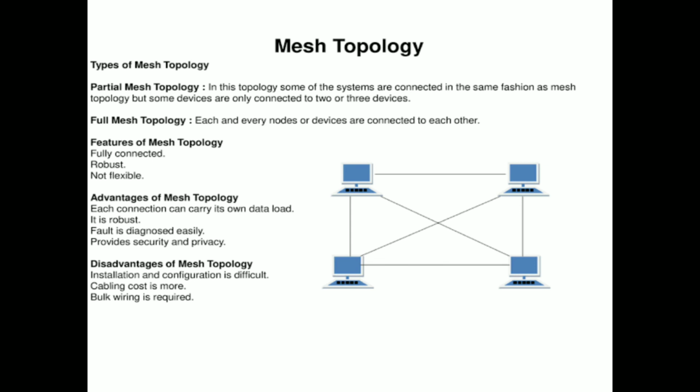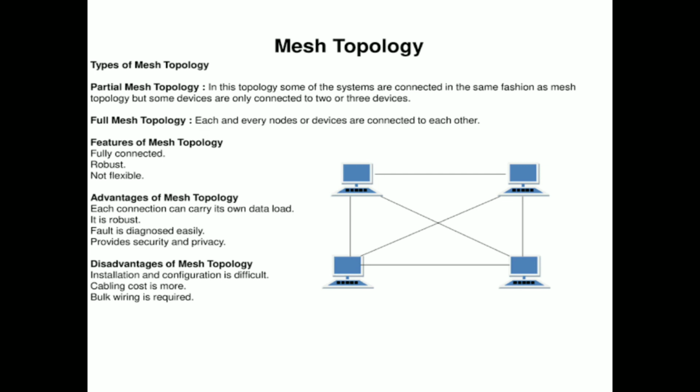Partial mesh topology is nothing but one system connected to multiple systems, two or three devices. Here the first system is connected to the second one and the third one, through this one and this one.